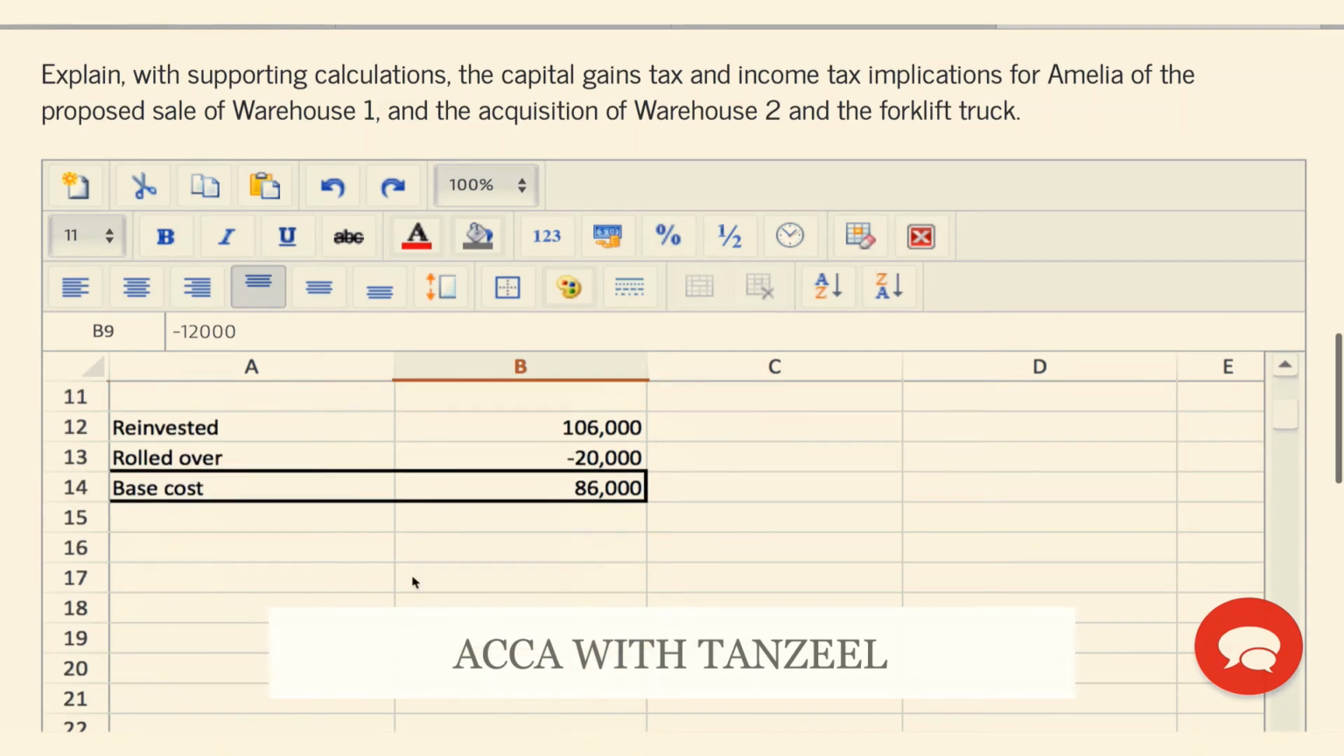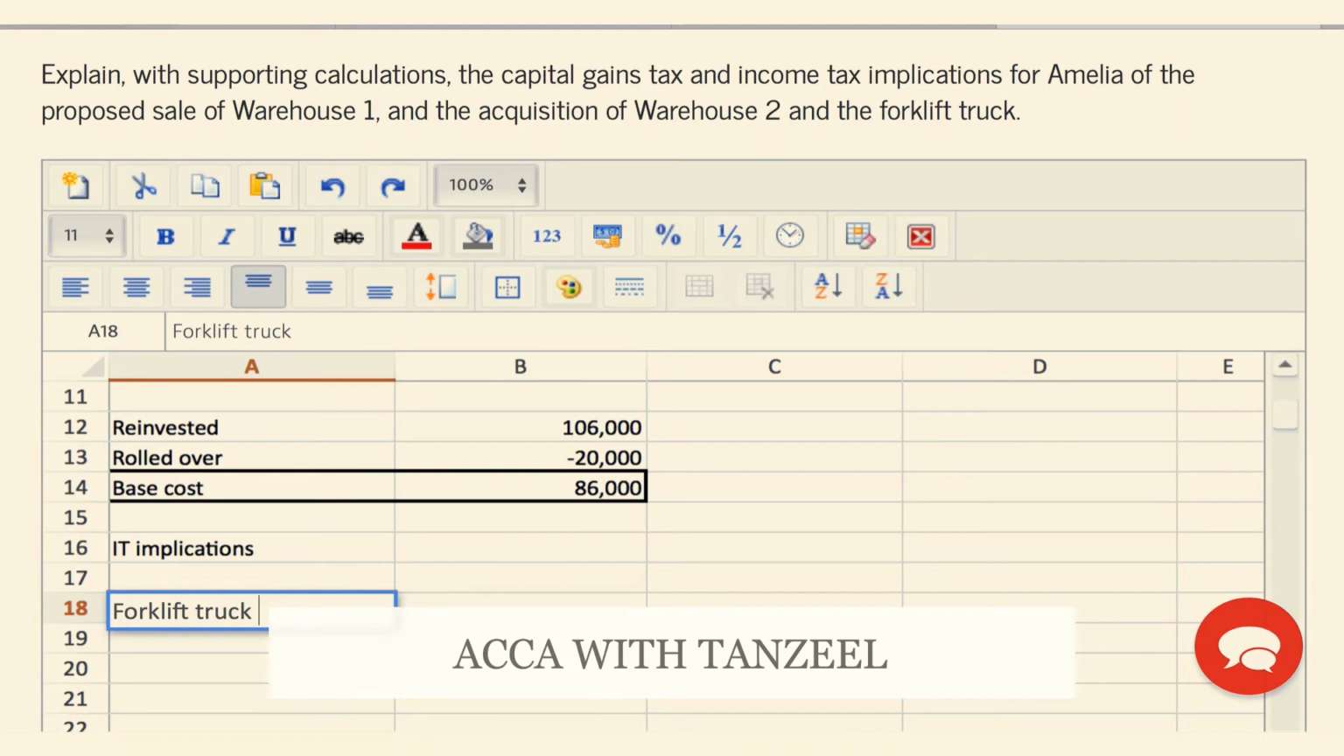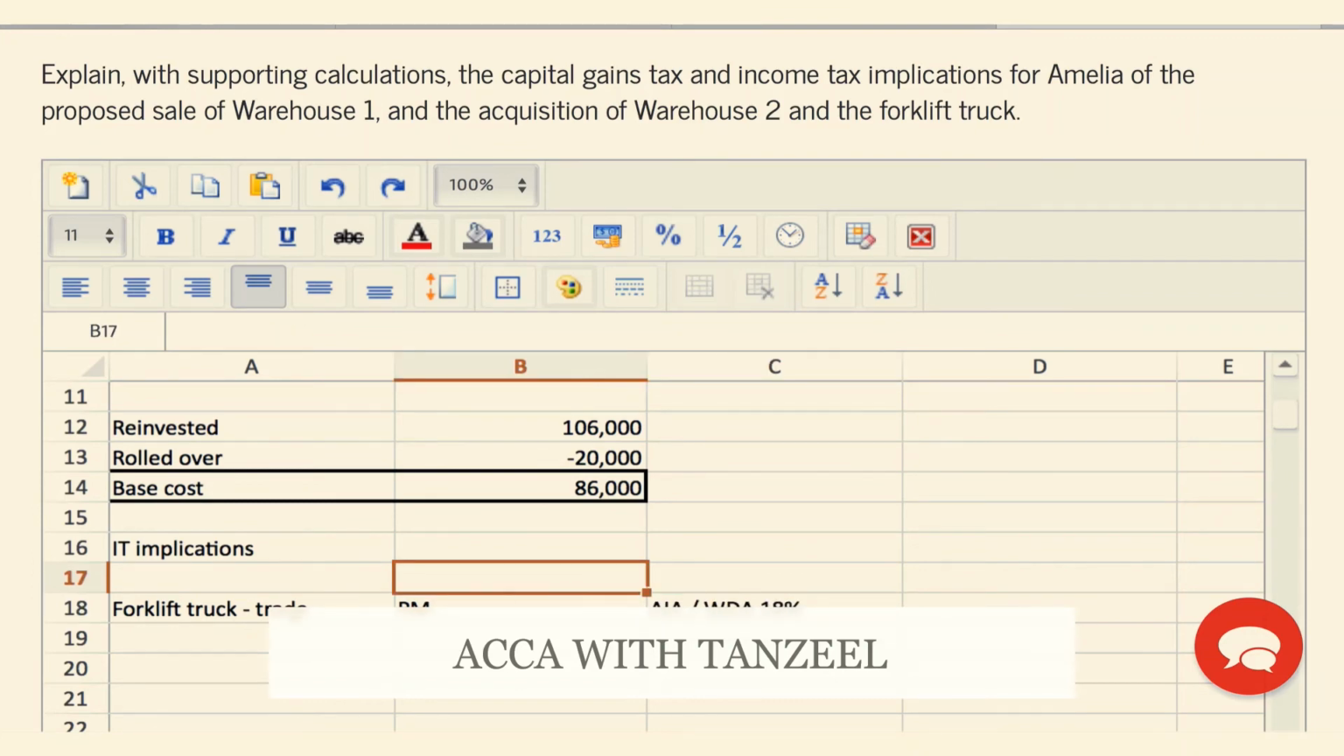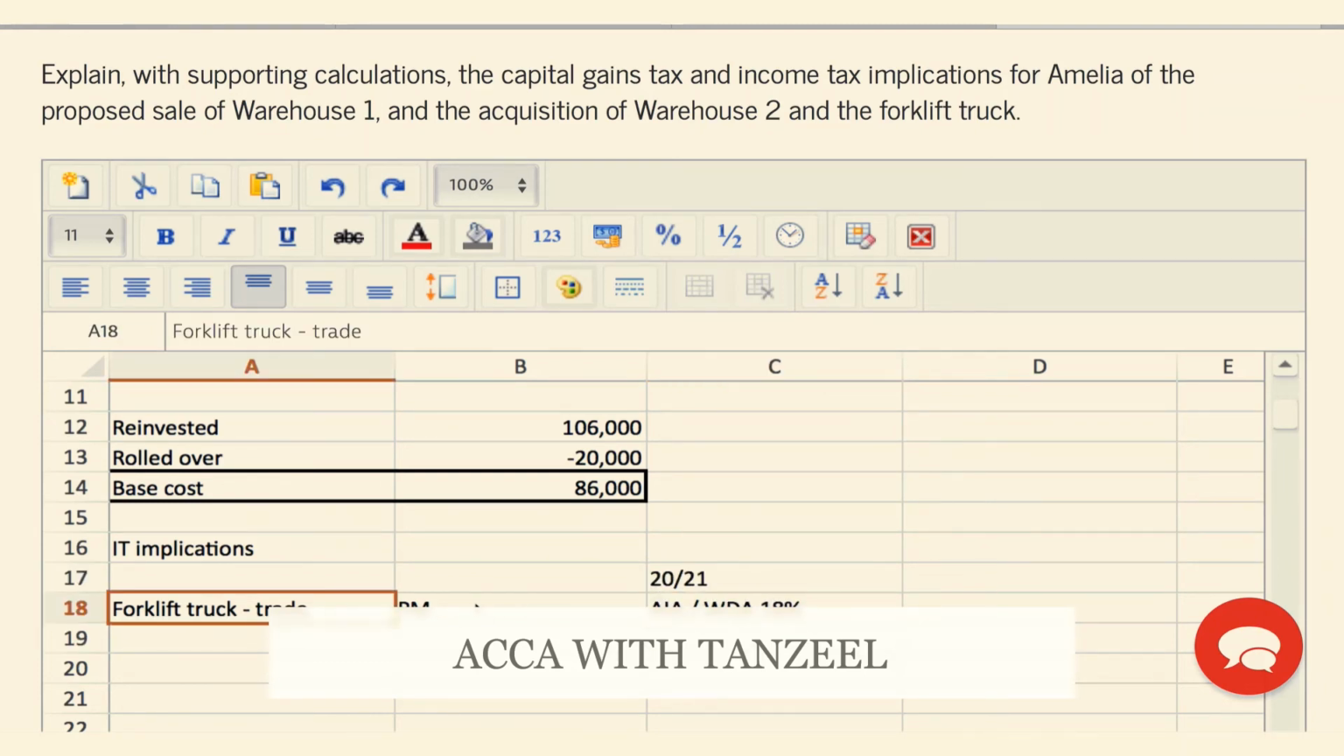Now, coming further, what are the income tax implications that they want us to talk about? We have purchased a forklift truck. This is for use in the trade. This is plant and machinery. Therefore, for income tax, it will qualify for the annual investment allowance and the writing down allowance of 18% as it will go into the main pool. So in 2021, we have to see how much are our purchases, and we can use the annual investment allowance for the forklift truck, and if it falls over into the main pool, then we will get 18%.